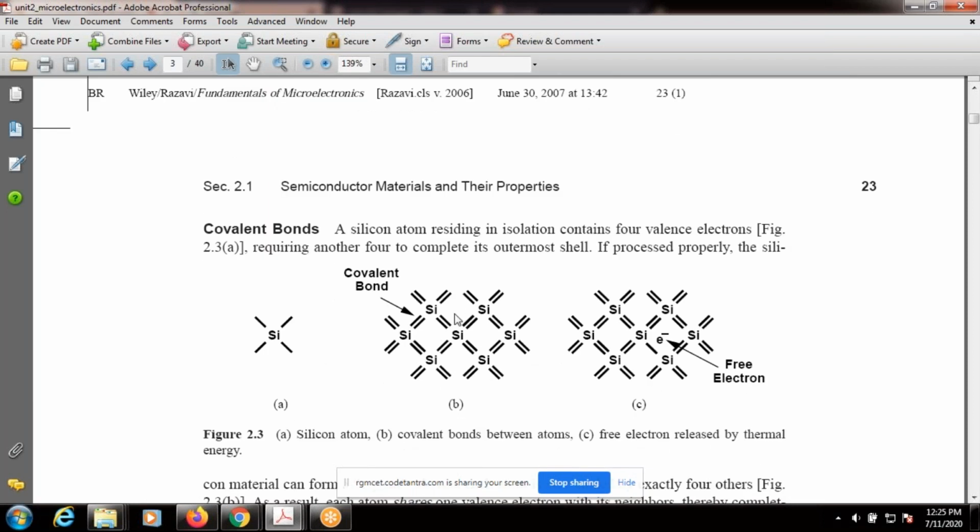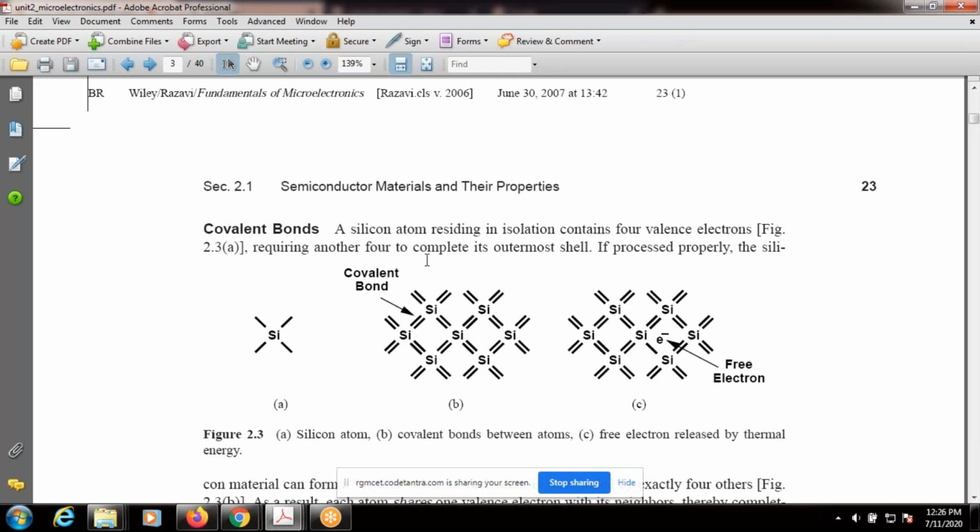Next, coming to covalent bonds. All of this you studied at intermediate level also; this is just a recap or revision. Covalent bond: a silicon atom existing in isolation contains 4 valence electrons. Observe here figure 2.3a, the silicon atom. The outermost shell contains only 4 electrons, 3s2, 3p2.